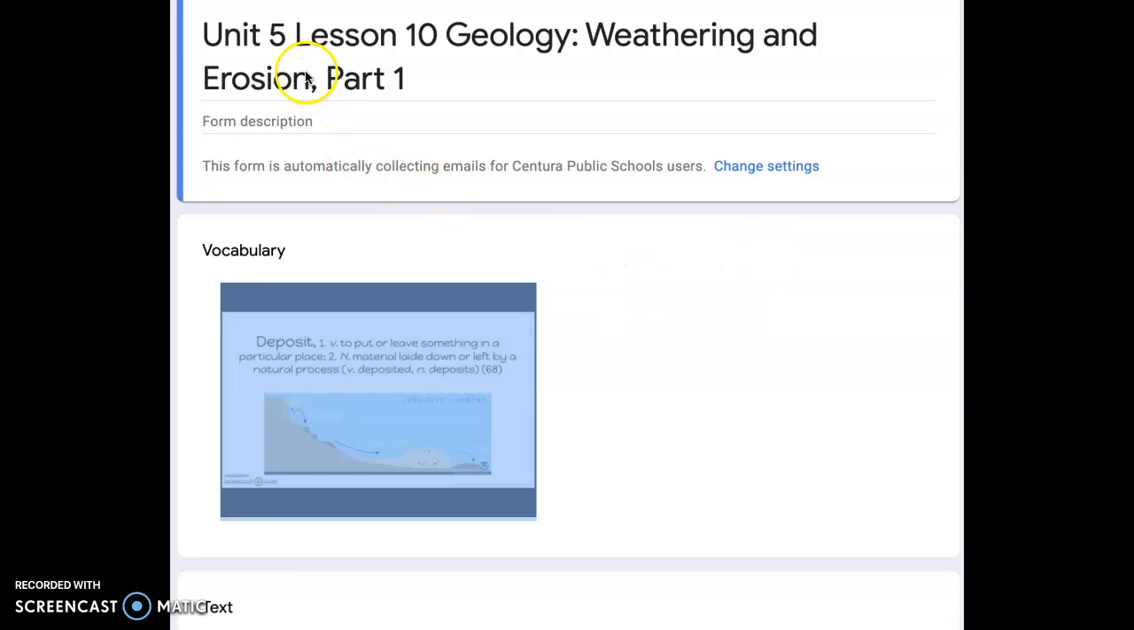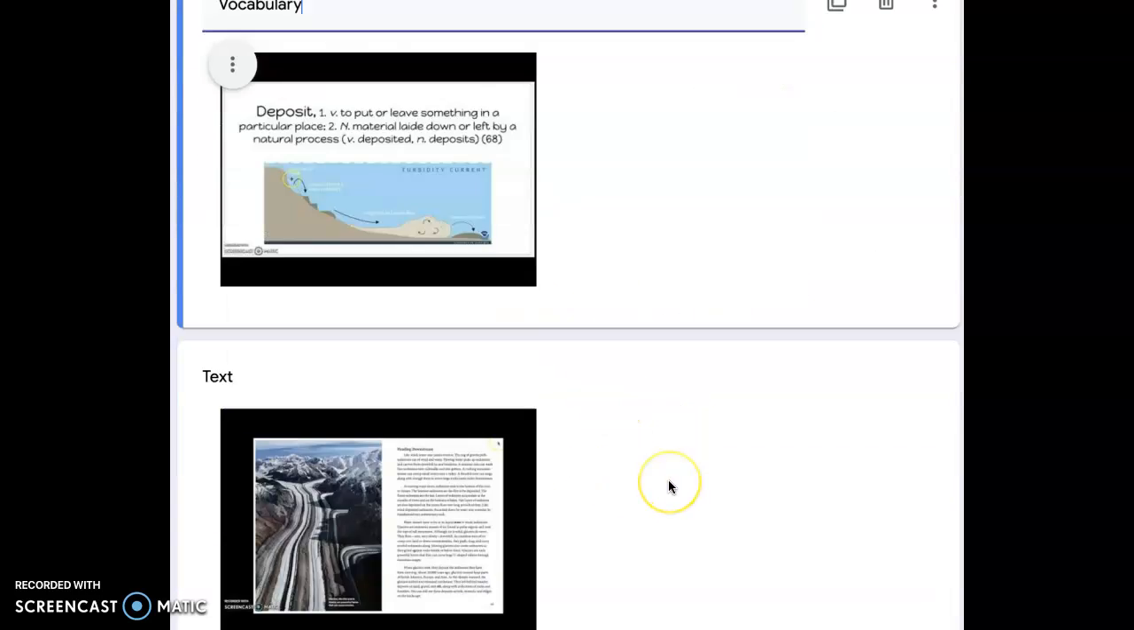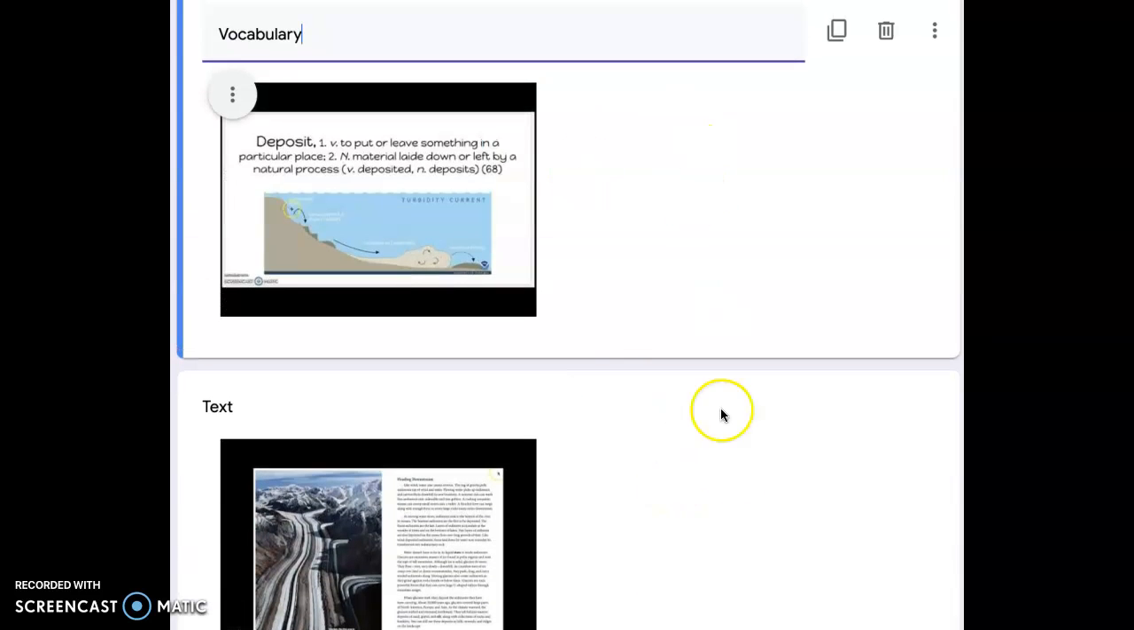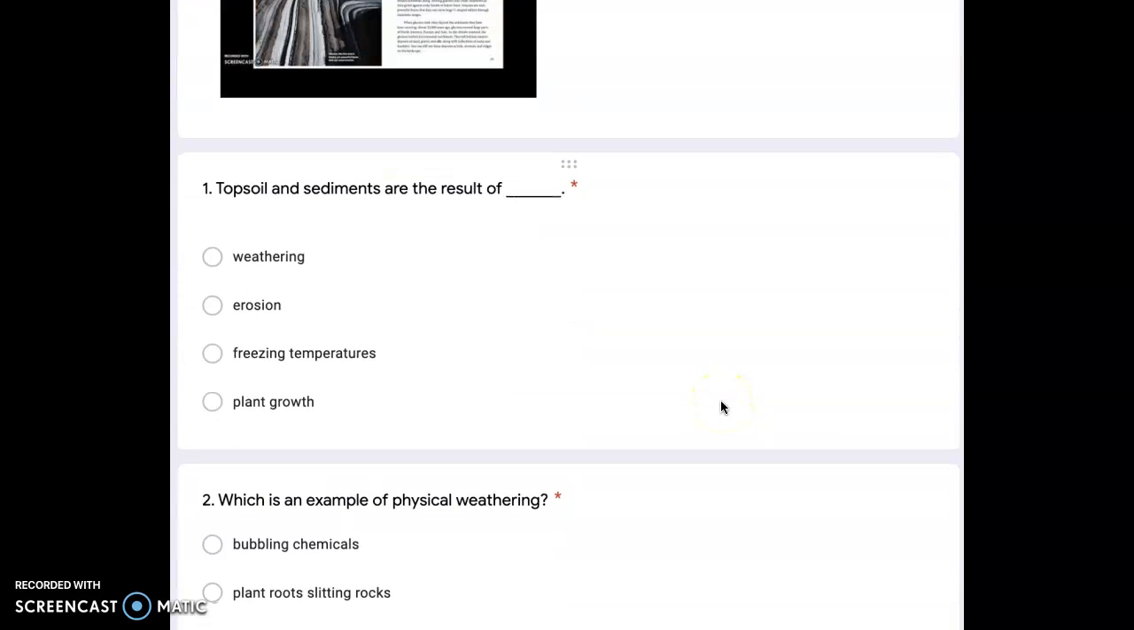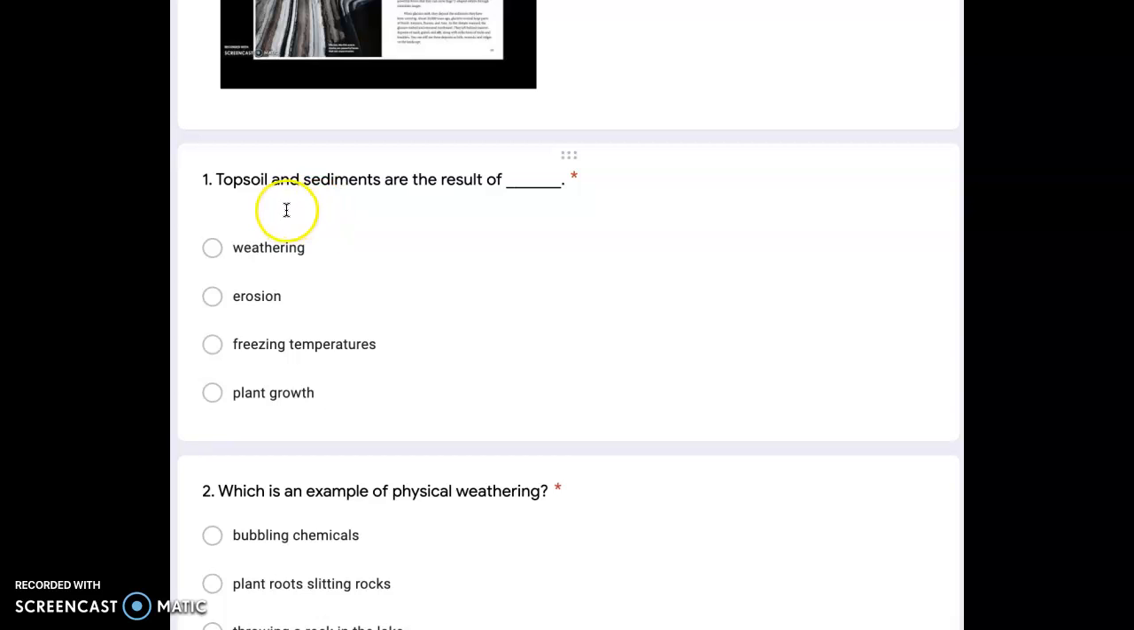Okay, here's Unit 5, Lesson 10, Geology, Weathering and Erosion, Part 1. Here's your vocabulary slides. Here's your text. And then here are your questions. You have about topsoil and sediments.